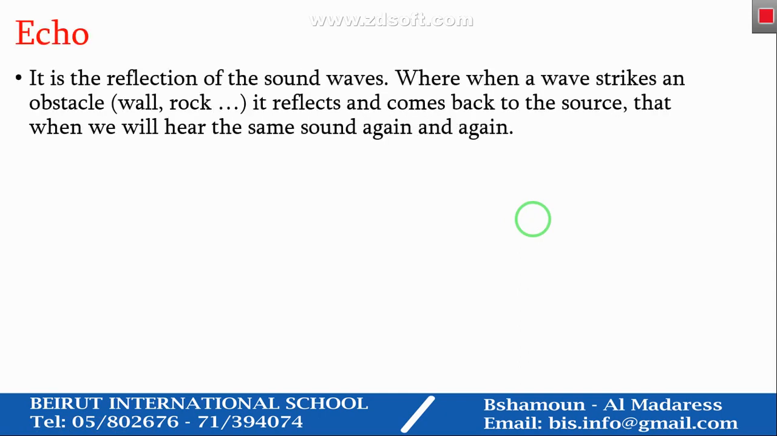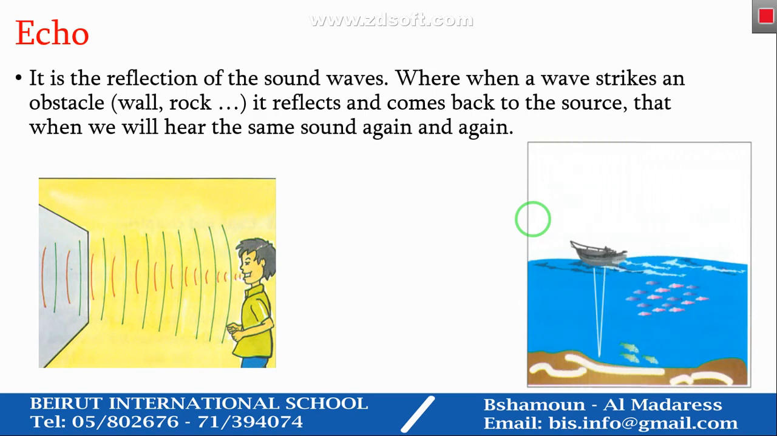Now the last idea is about echo. What is an echo? An echo is the reflection of a sound wave, which means that when we emit a sound wave and it strikes an obstacle like a wall or a rock, it reflects back and comes back to the source, so we say that an echo has taken place. That's why we hear the same sound again.